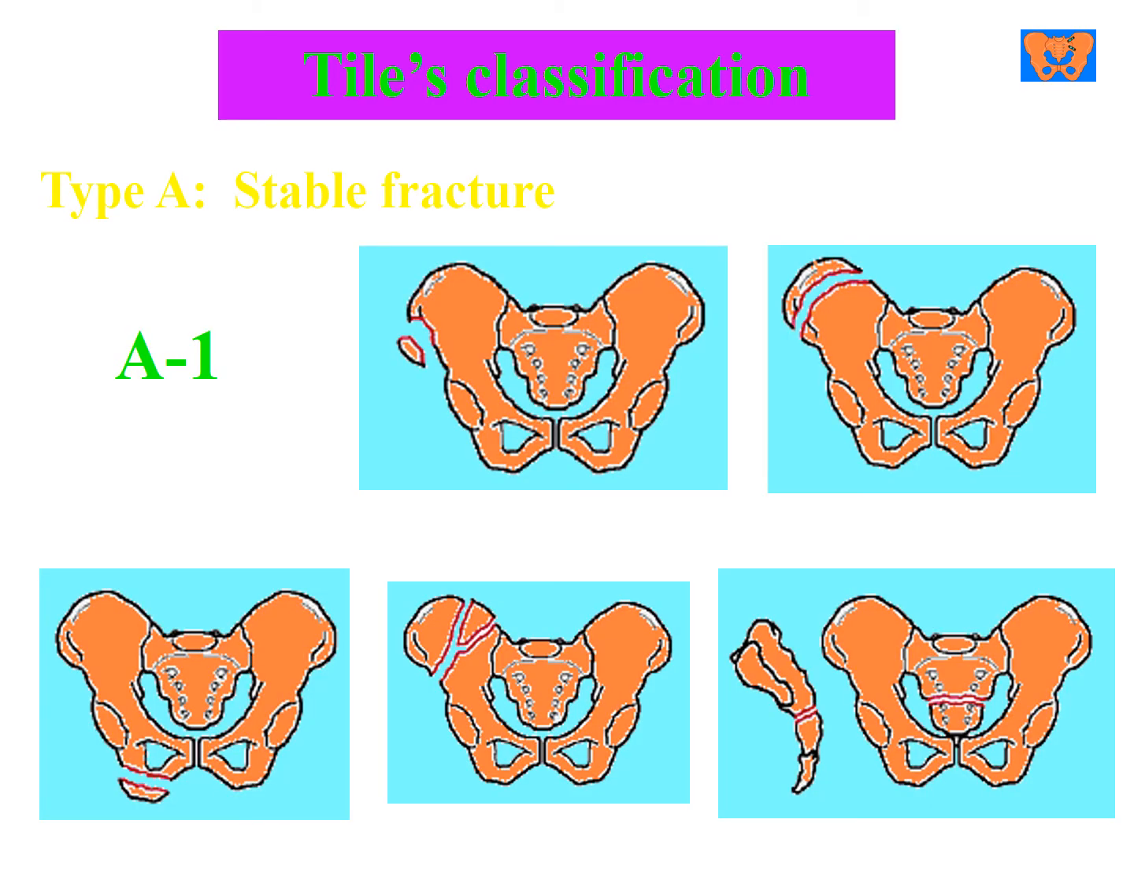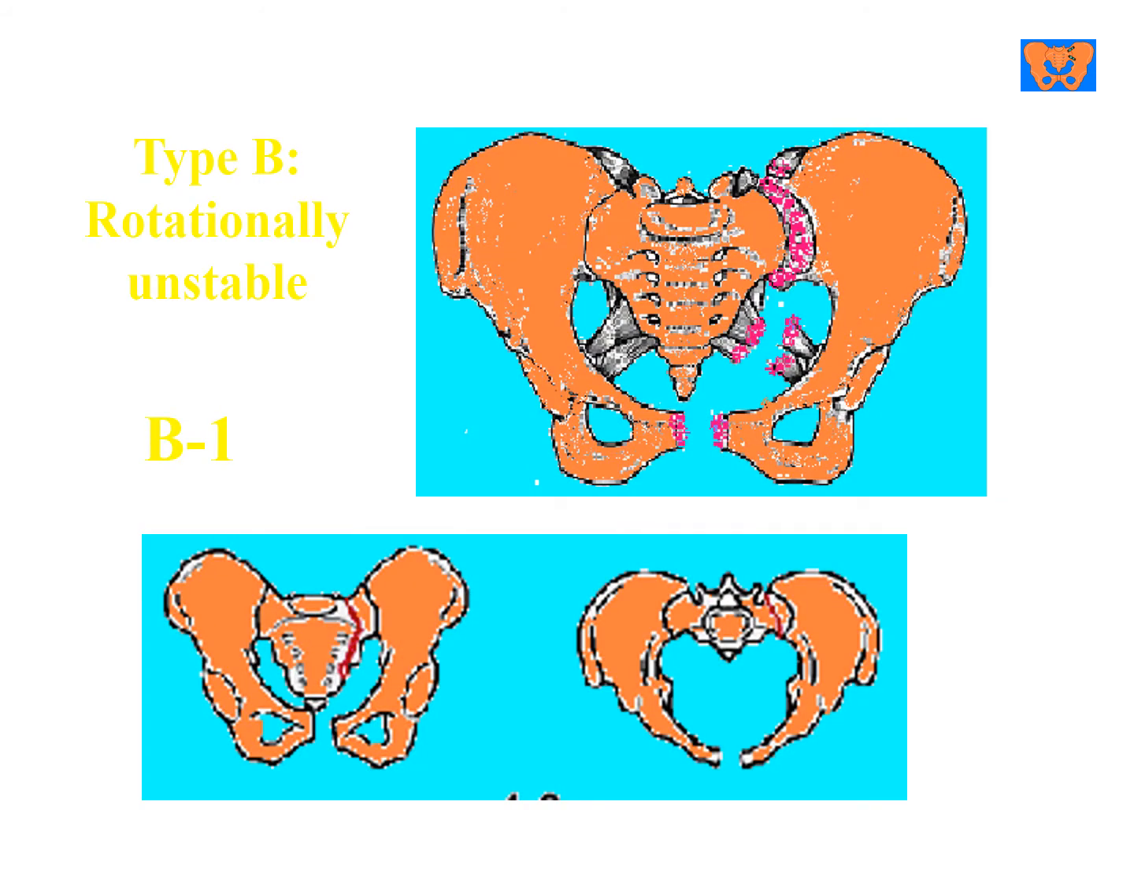This is an example of one of the commonest classification systems for pelvic ring fractures, which is called the Tile classification, which classifies the fractures into type A, B, and C. Type A is a stable fracture. Again, it represents disruption of the ring at one side. Type B is rotationally unstable but vertically stable fractures.